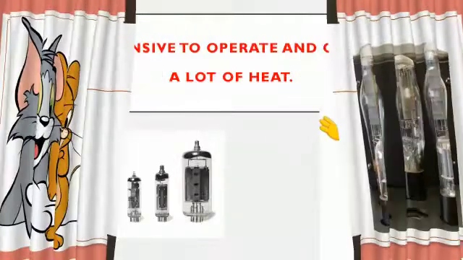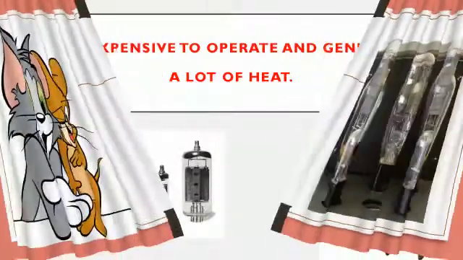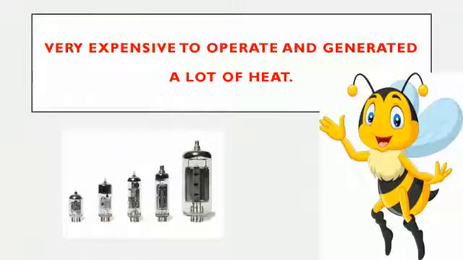So now what happened? The computers were very, very expensive, costly. Earlier days, computers were very expensive to buy and they also generated a lot of heat. They couldn't keep the computer on for a long time. They had to turn it off now and then. If they kept it on for the whole day, it would become very hot.